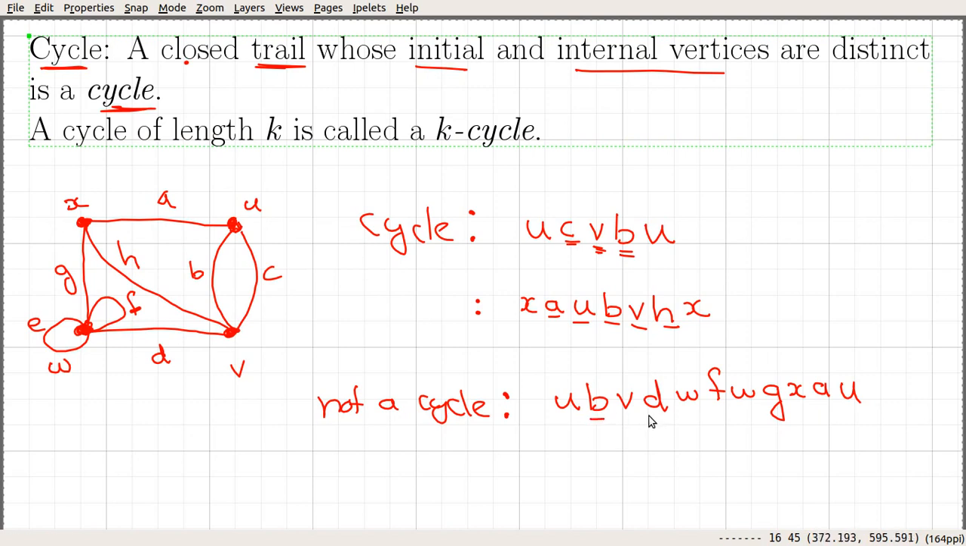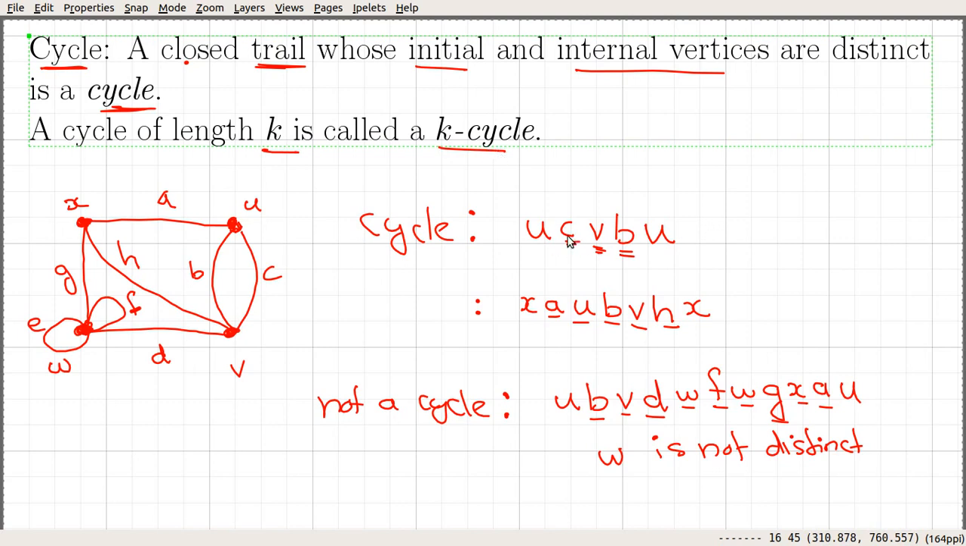If you go through the edges, you can see that the edges are not repeated, so it's a trail. But if you consider the internal vertices here, B, W, W, X, you can see that W is not distinct, so it is repeated. So it is not a cycle. And for a cycle of length k, where the number of edges in that cycle is k, such a cycle is called a k cycle.